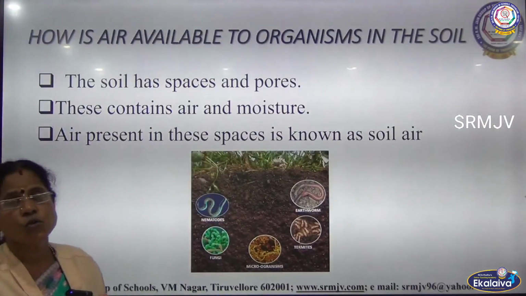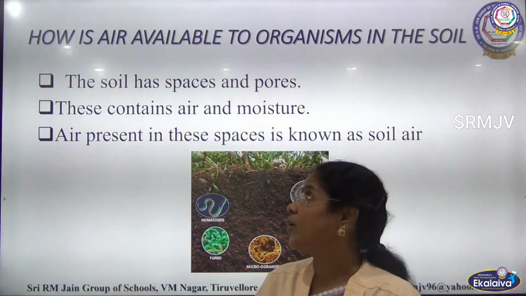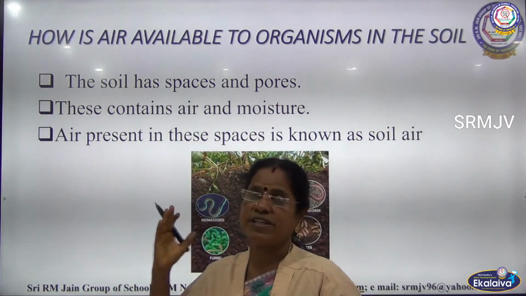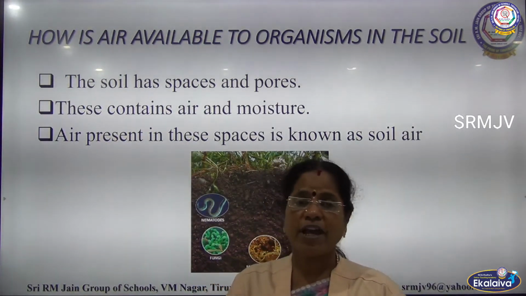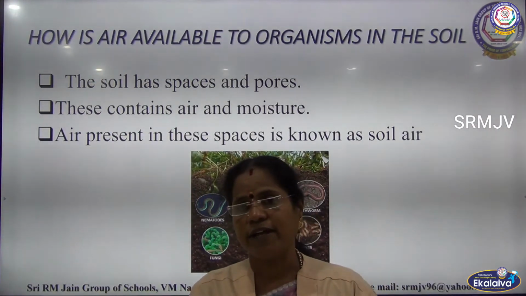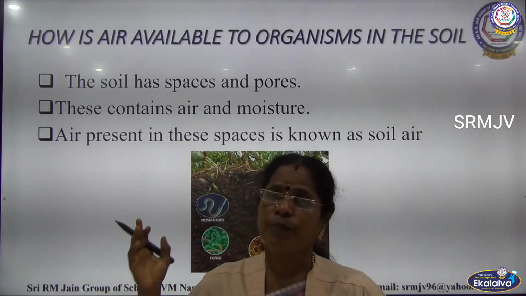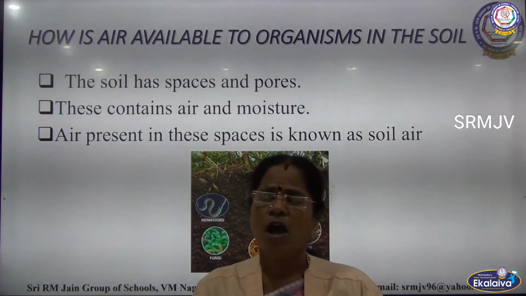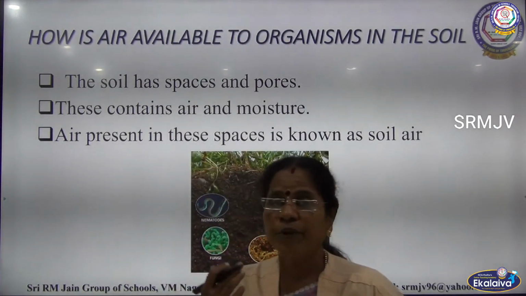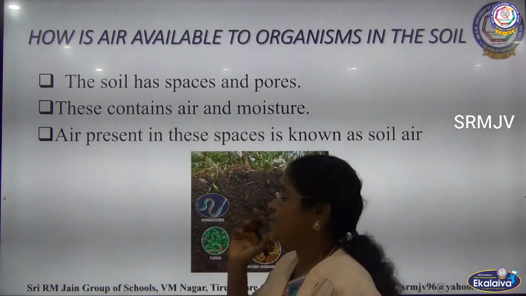Okay, children. So far we have studied the 5 layers of the atmosphere. Now you come to the next topic. How is air available to the creatures present in the soil? We have learned about the air we breathe, what it contains, and how it is present all around us. Is air present in the soil, children? How do earthworms and other creatures breathe in the soil? Now let us see.